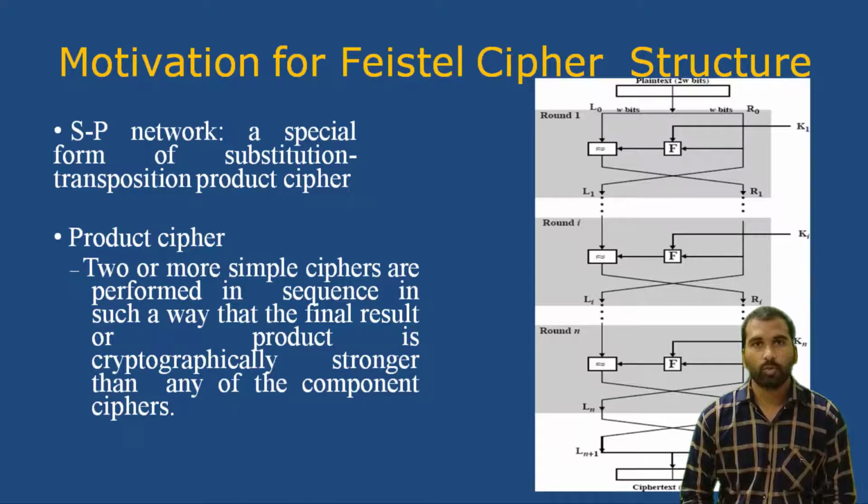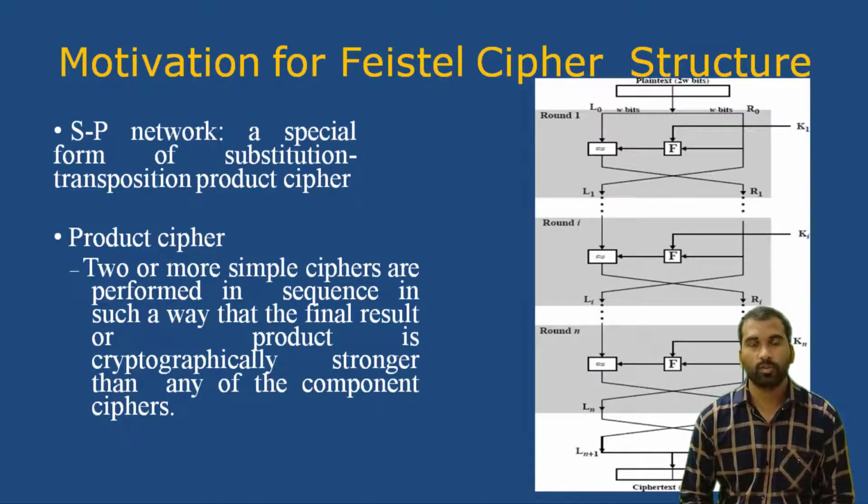So coming to the next one, a motivation for the Feistel cipher structure. Here we have an SP network, that means substitution and permutation. The product cipher is nothing but the combination of substitution and permutation ciphers. In the substitution technique we are replacing the bits with either 0 or 1, and in the transposition technique we are not replacing the bits, we are just rearranging or reordering them.